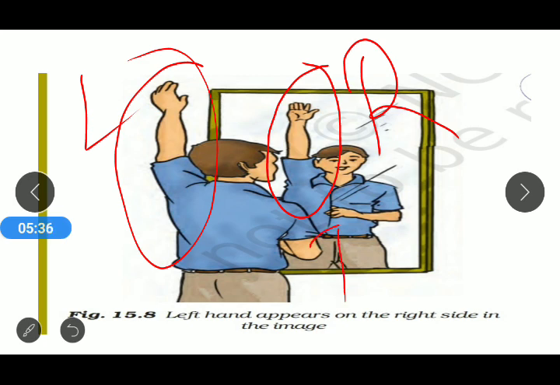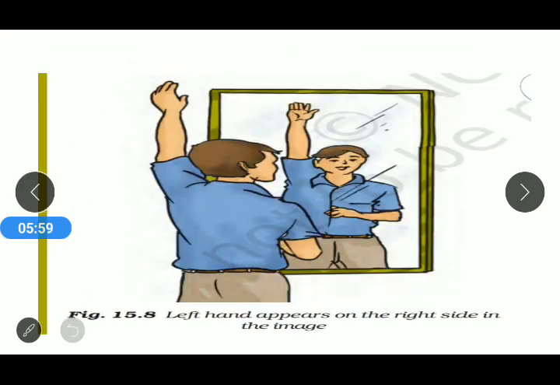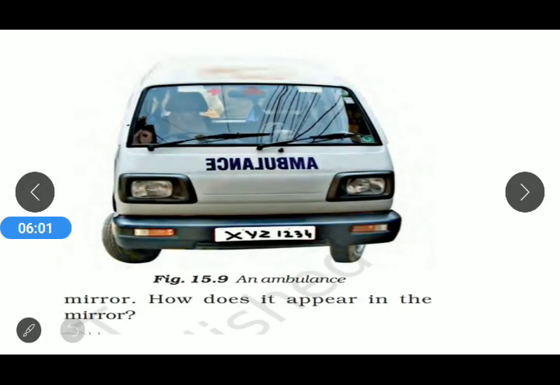If we are raising the right hand, then the image will appear like it is a left hand. So from that activity we can say that when we see the image of an object in the mirror, left appears to be right and right appears to be left. That property of a plane mirror is called lateral inversion.